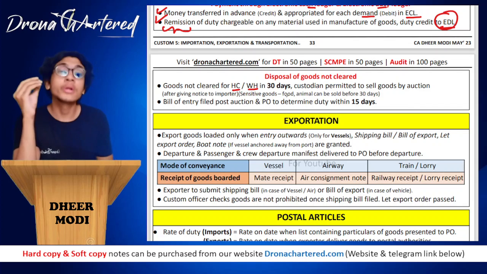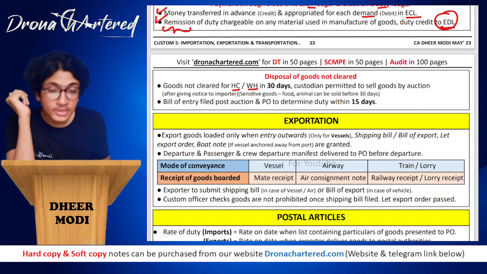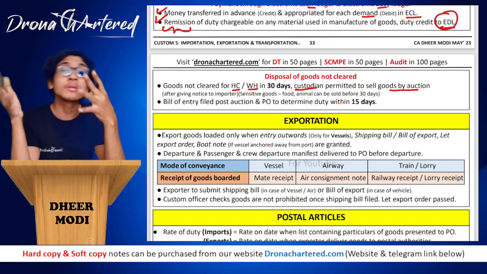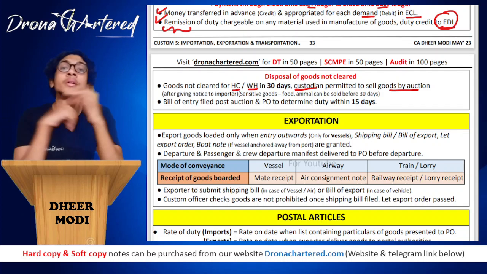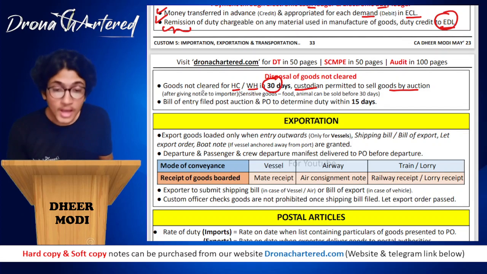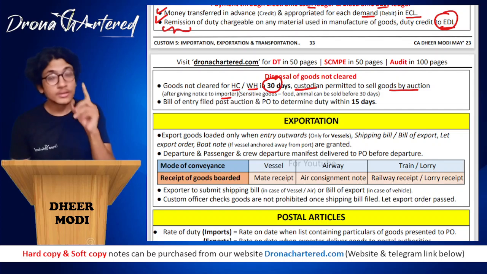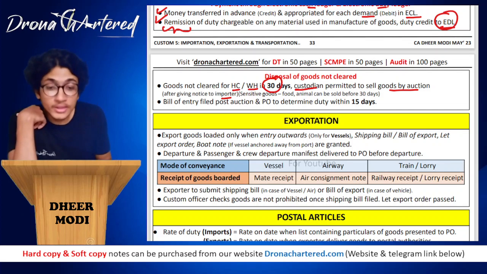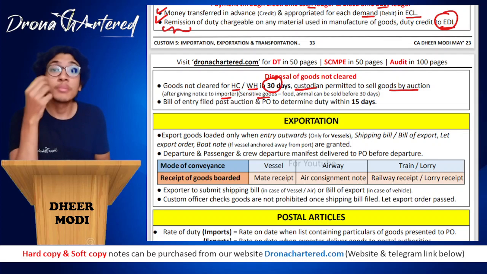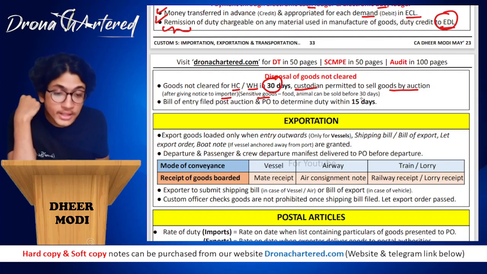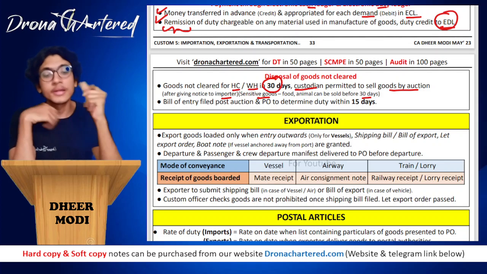However, if these goods are not cleared for home consumption or warehouse in 30 days, the custodian will be allowed to sell the goods by auction, because nobody is coming to claim it, nobody is warehousing it, nobody is clearing it for home consumption. That means these goods we will consider as abandoned. How many days? That is your 30 days. After giving notice to the importer only, he will be allowed to auction these goods. However, if they are sensitive goods, for example food or animals, things that might get spoiled or may die, these can be sold before 30 days, because after 30 days there will be no value in them.